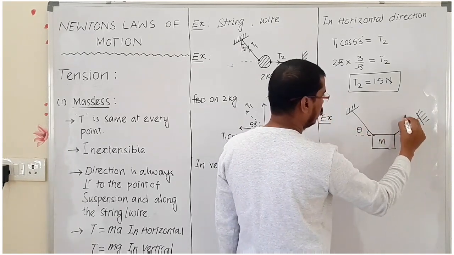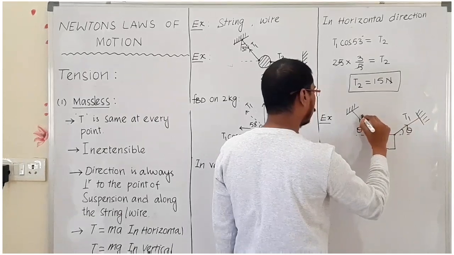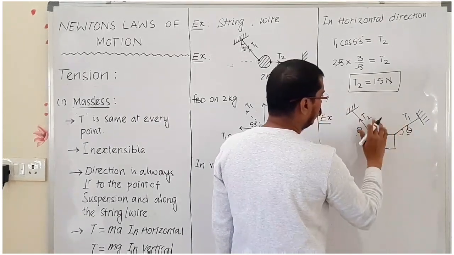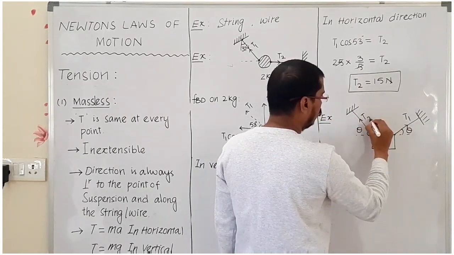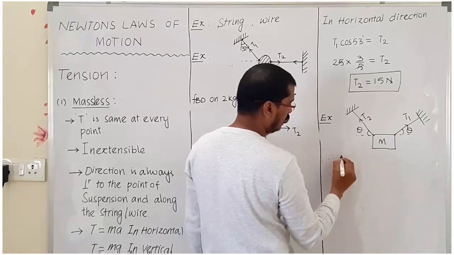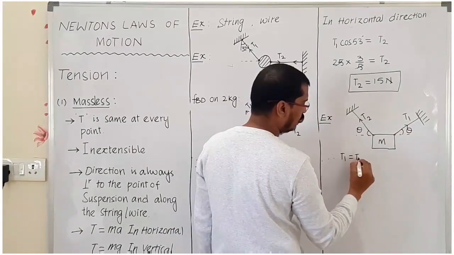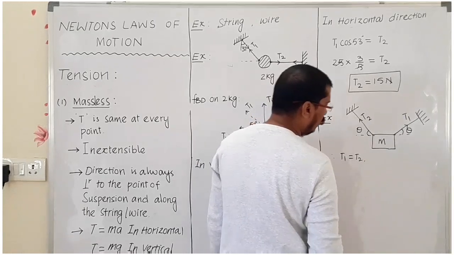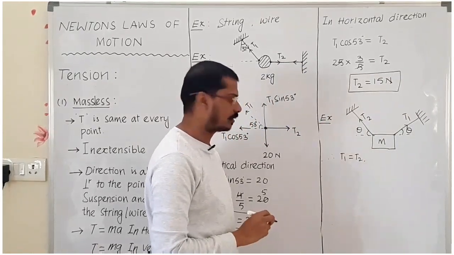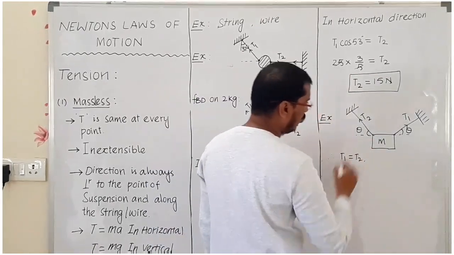Let us consider this is T1 and this is T2. Therefore, here the T1 is equal to T2. Now find the tension in the string. How can we find out the tension in the string?